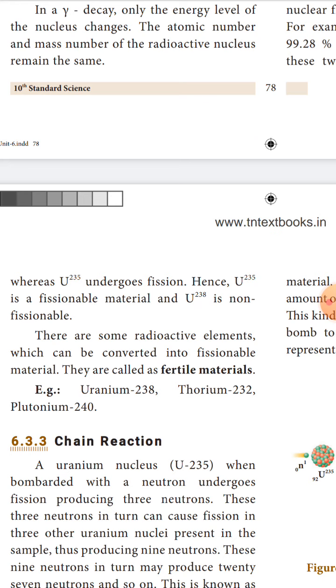There are some radioactive elements which can be converted into fissionable materials. They are called fertile materials. Example: uranium-238, thorium-232, plutonium-240. These are all non-fissionable materials, but they are called fertile materials because they can be converted into fissionable materials.